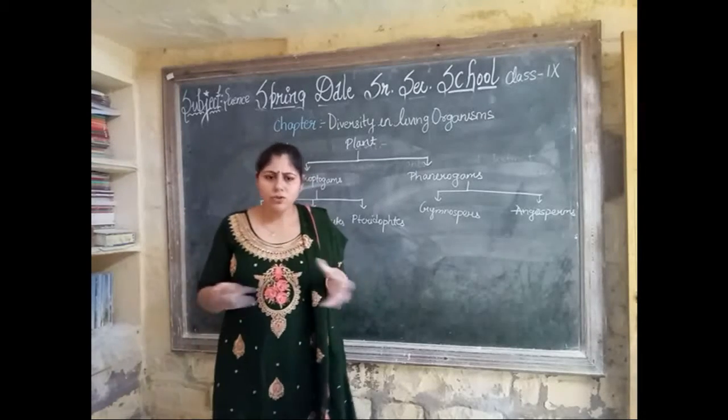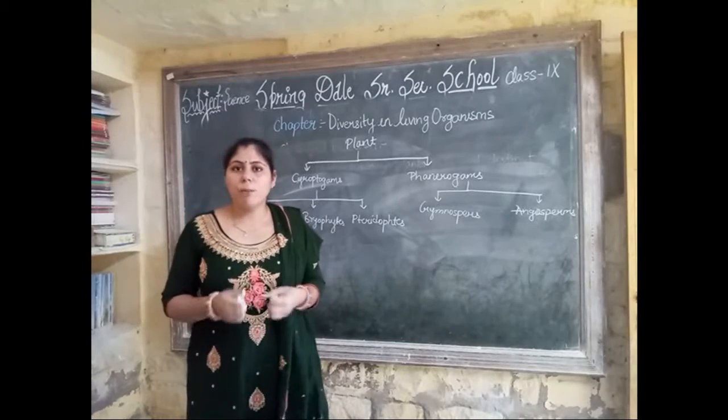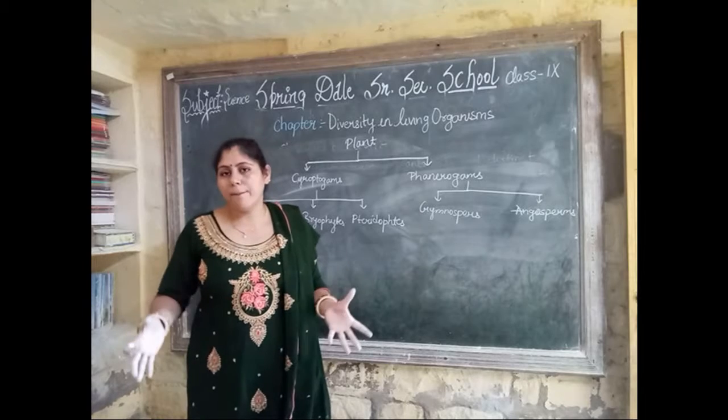Now, how do they differ from each other, how are their functions different, and why are they divided into different types?